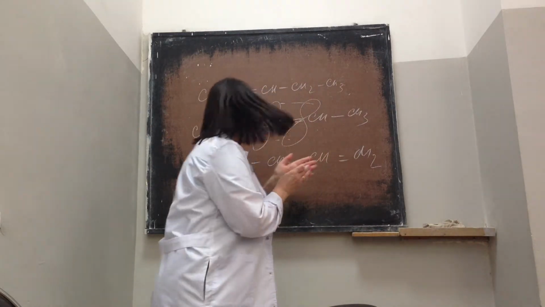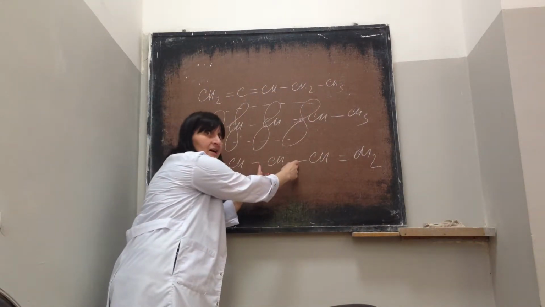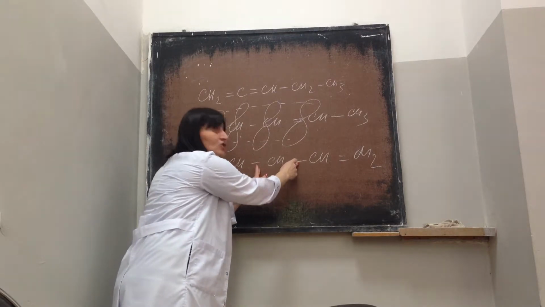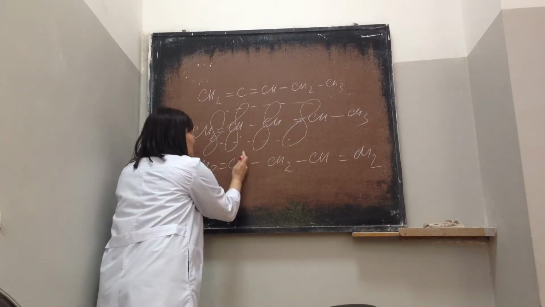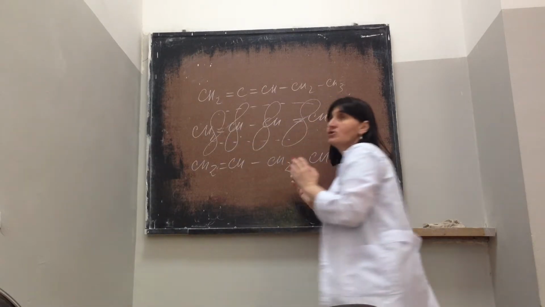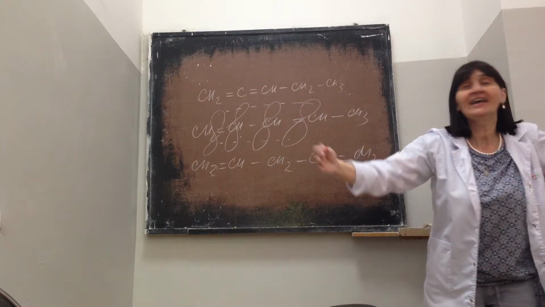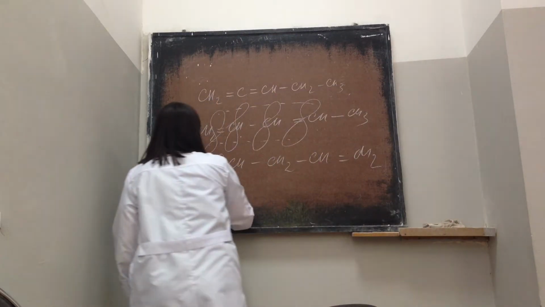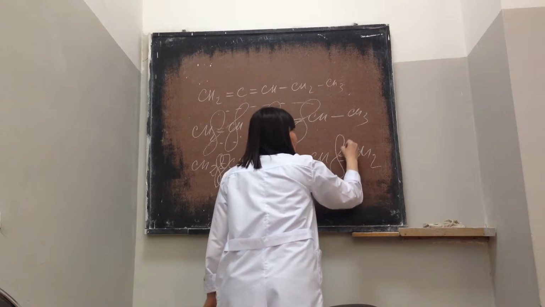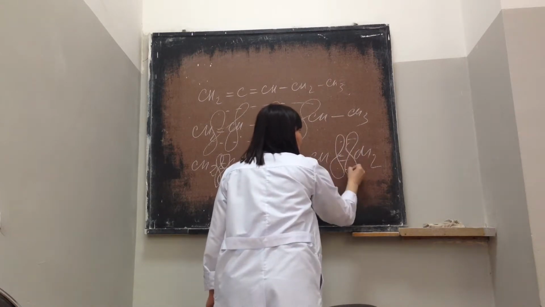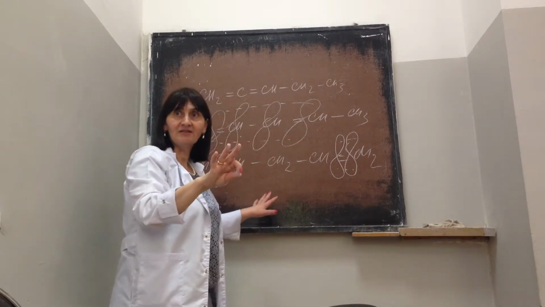Yes. So here you have in the middle one CH2 group. So these 2 double bonds act separately, and here 2 atomic orbitals overlap each other, and here 2 atomic orbitals overlap each other, but separately.